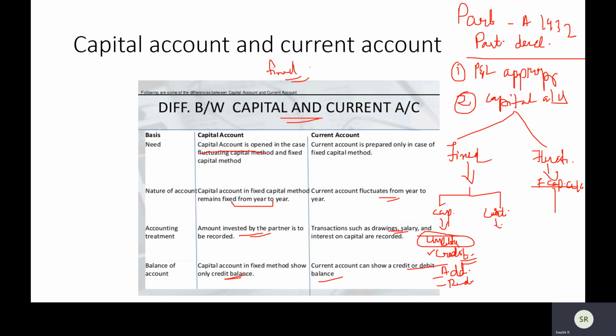While the current account is for providing for all the other kinds of transactions. So it can have a credit or debit balance. It will keep changing from one year to the other. And the fluctuating capital account is nothing but a combination of these two accounts together, which you put in your fluctuating capital.